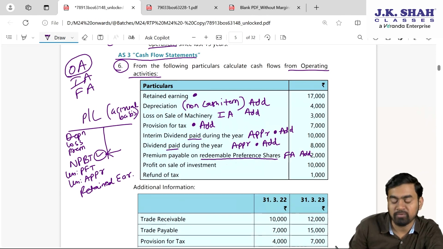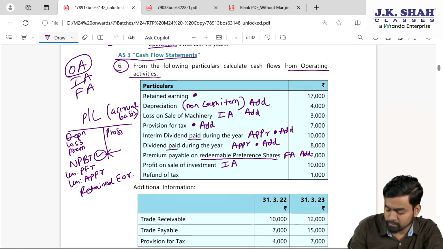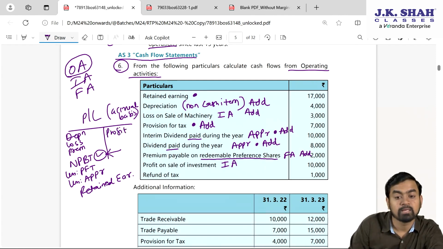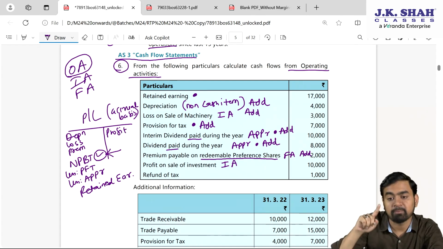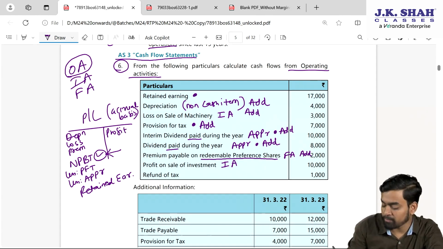Next is profit on sale of investment, which is investing activity. This profit is credited to PL. My NPBT is more. To get the operating performance, we need to subtract this.